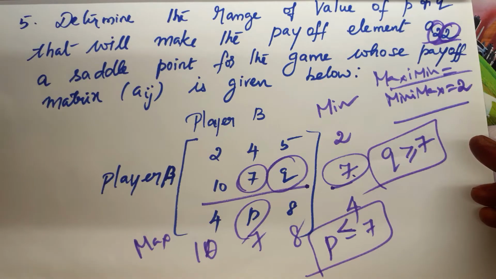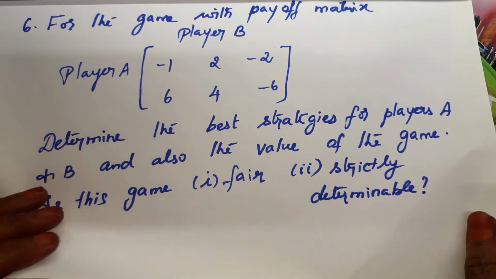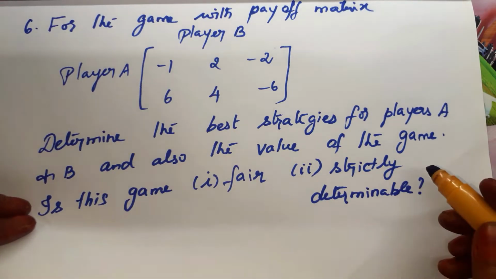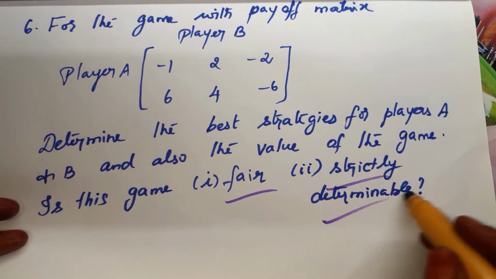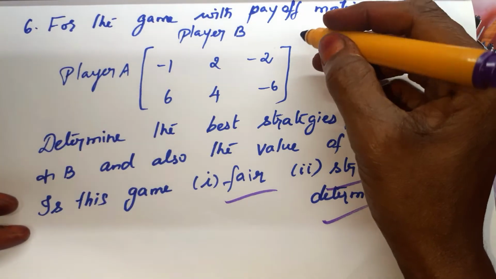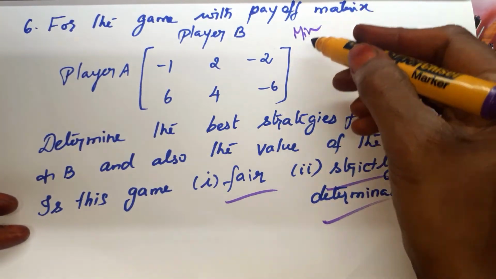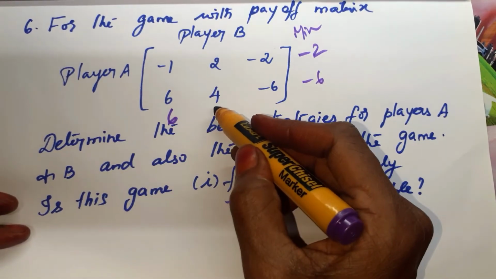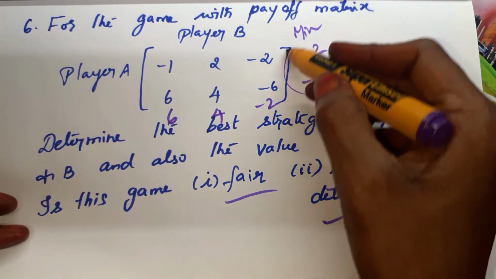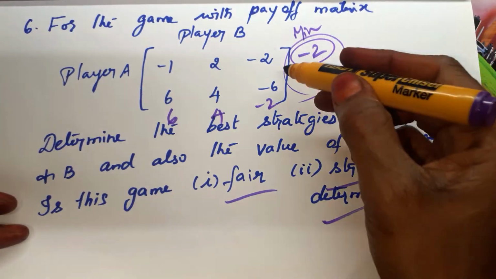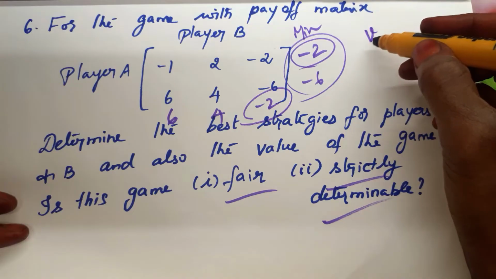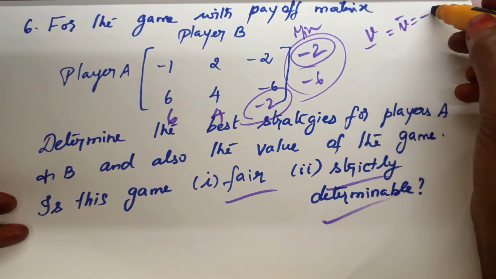Is it clear? So this is the problem given. We are going to find the best strategy and also check whether the game is fair or strictly determinable. So row wise minimum, what is the minimum? Quickly tell me. Minus 2 and minus 6. Maximum means 6, 4 and minus 2. Out of this, the maximum is minus 2. Out of this, the minimum is minus 2. So both maximin and minimax are equal to minus 2.